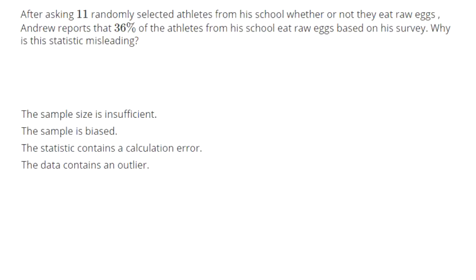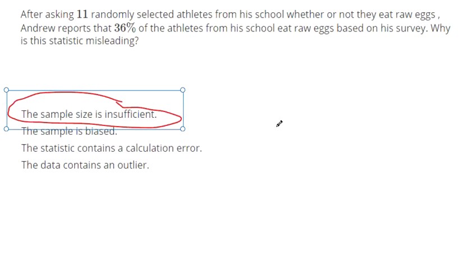So after asking 11 randomly selected athletes from his college whether or not they eat raw eggs, the number 11 is concerning because that's not a lot of people. If you just say, hey, I got these 11 people, I asked them, 36% of them eat raw eggs based on the survey, we'd have to say this is misleading because you haven't asked enough people.